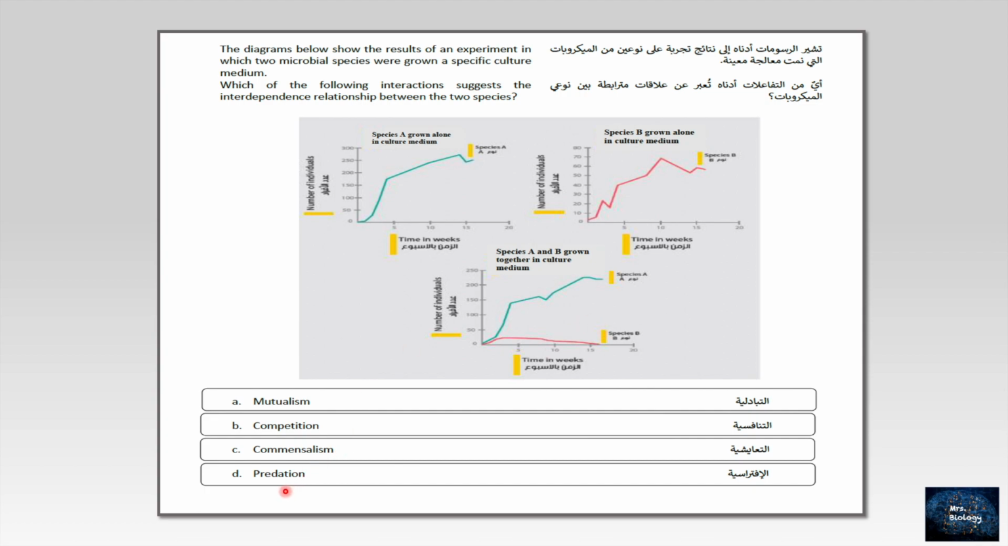Moving to D, predation. No way. What is predation? Predation is when A eats B, but actually A is not eating B, A is growing in a culture medium. So the source of nutrients is not B. So D also is wrong. For that, the right answer is the competition, which is B.